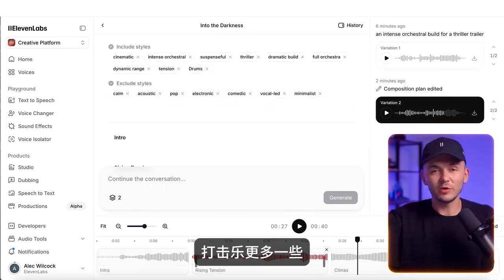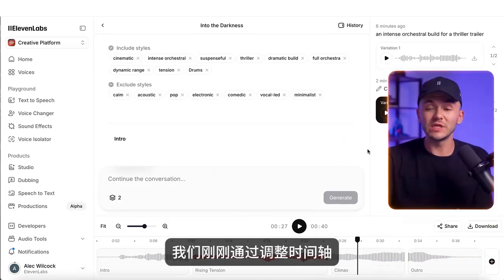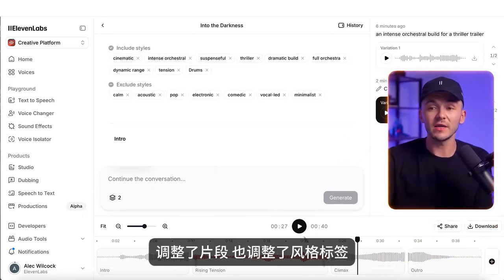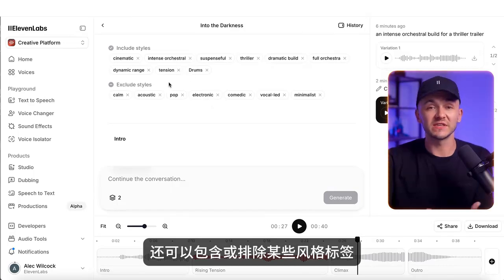As you can see in this one, we have a little bit more percussion, and we've just edited the music by adjusting the sections within the timeline and also including and excluding specific style tags.